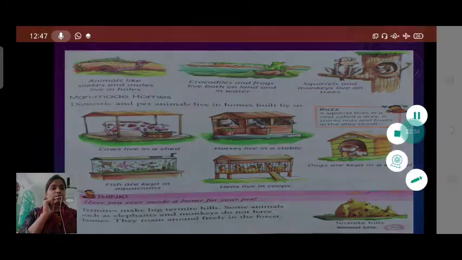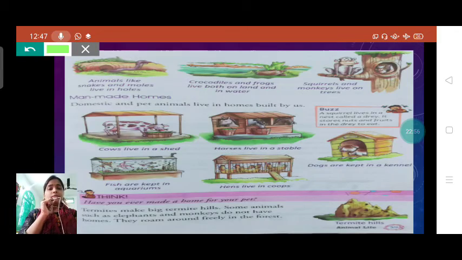Now see this page, students. Here we will learn about different animals and their homes. Animals like snakes and moles live in holes. Yes, students, they make holes in the ground and they live there.